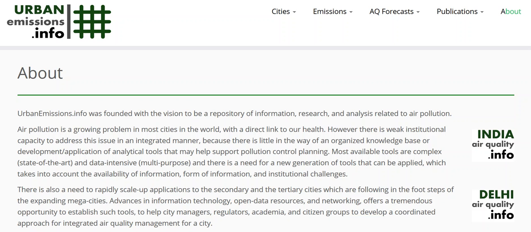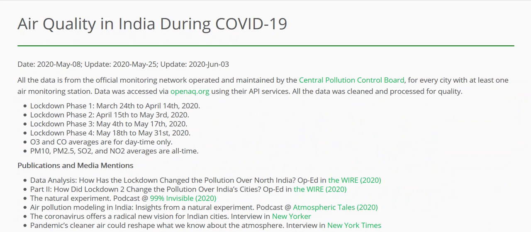Given the current time of the lockdown in the COVID period, one of the interesting case studies that we have been focusing on is how air quality has changed in the last 2-3 months during these lockdowns. And here's a resource that we have on our website trying to understand how air quality has changed during these lockdown periods.